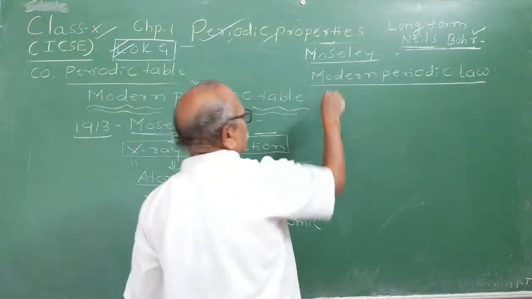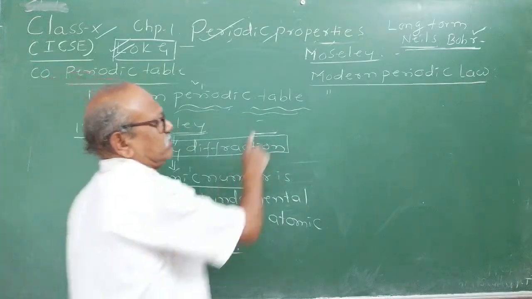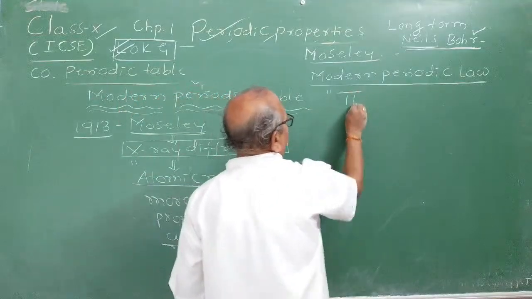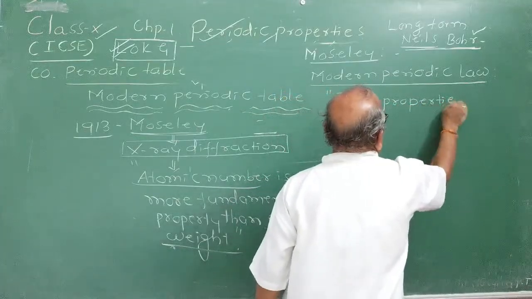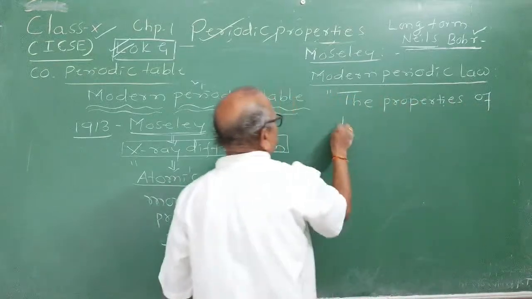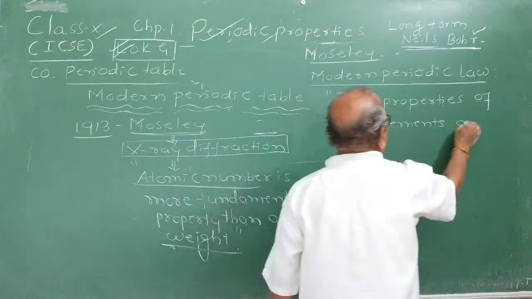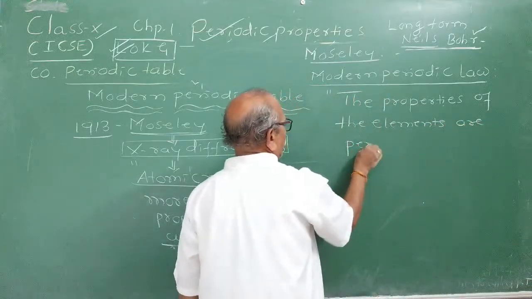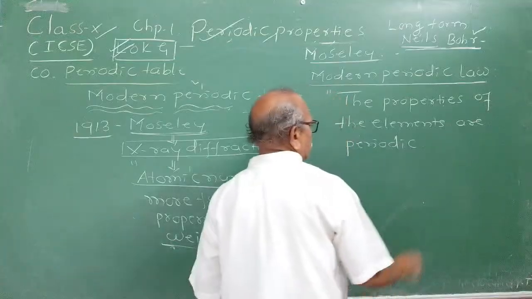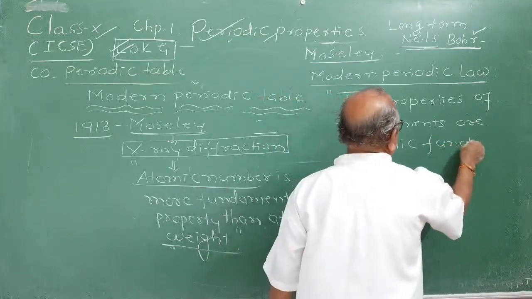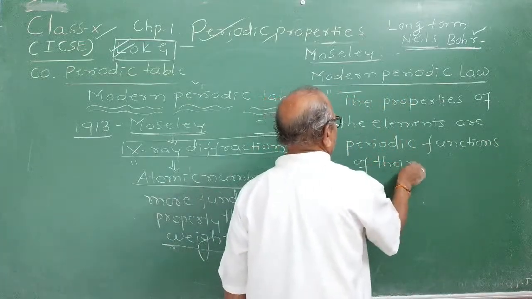Modern periodic law: he just changed one word, replacing atomic weight by atomic number in Mendeleev's law. He stated that the properties of the elements, physical or chemical, are periodic functions of their atomic number.